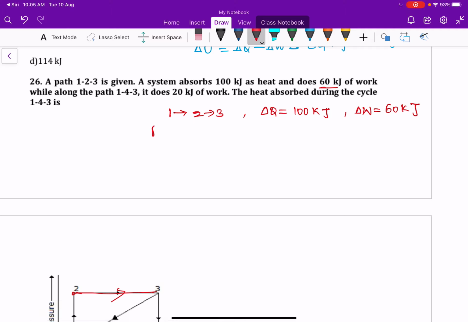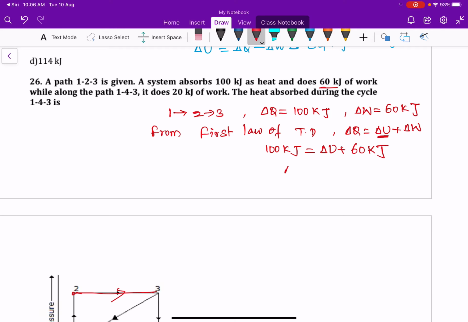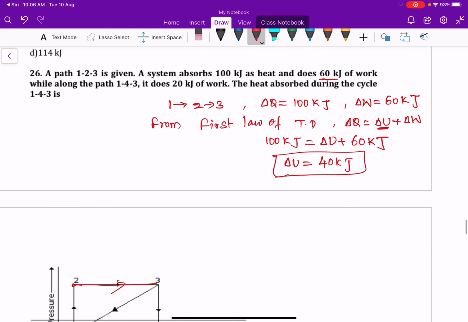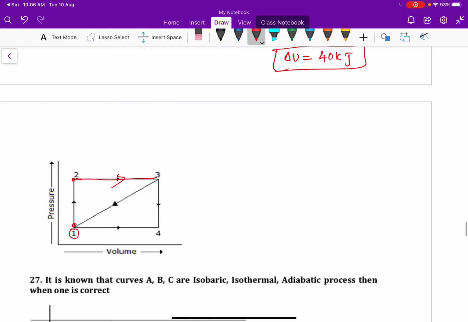So from the first law of thermodynamics, we know delta Q is equal to delta U plus delta W. Here I would like to find the delta U value from this expression. That is 100 kilojoules equal to delta U plus delta W, which is 60 kilojoules. So we get delta U equal to 100 minus 60, which is 40 kilojoules, as the change in internal energy when the system goes from state 1 to state 3.